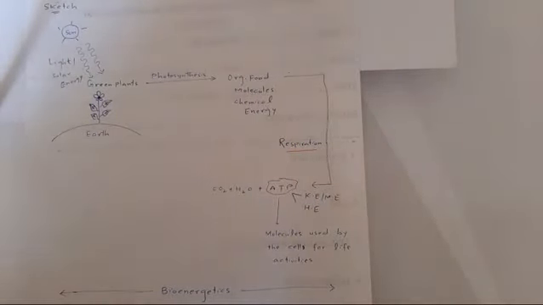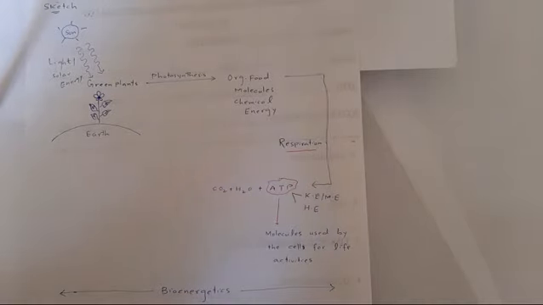But no organism can make direct use of sunlight as a source of energy for metabolism, for chemical reactions.